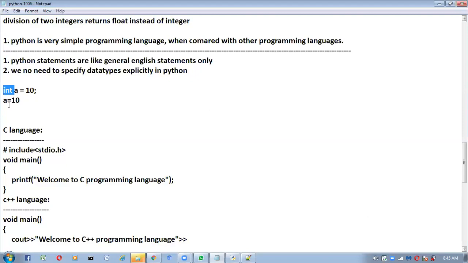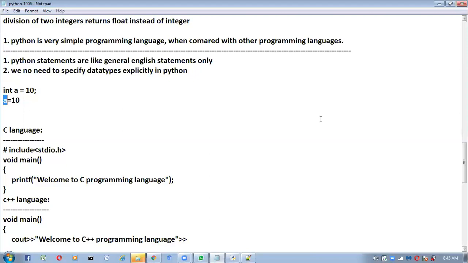But coming to Python, I am not specifying the type explicitly. Without specifying the type, how can it understand what type of variable A is? Automatically it can understand based on the values which we provide at runtime. Here I am providing 10. So based on this value, it understands this A is an integer type of variable. Suppose I give Raju, it understands this A is a string type of variable, like that. We don't need to specify the type explicitly in Python. Is it clear?